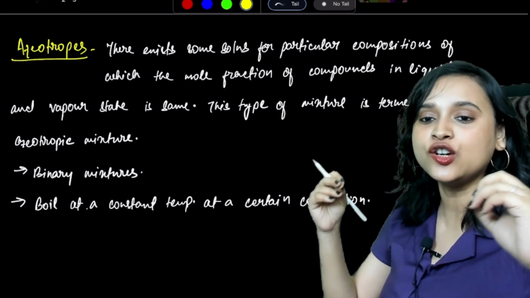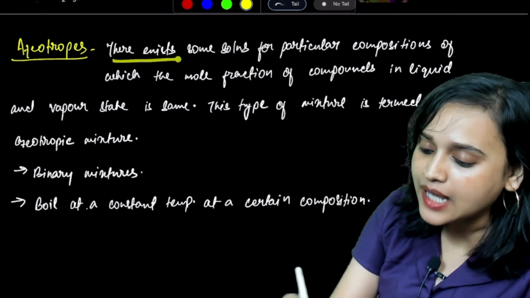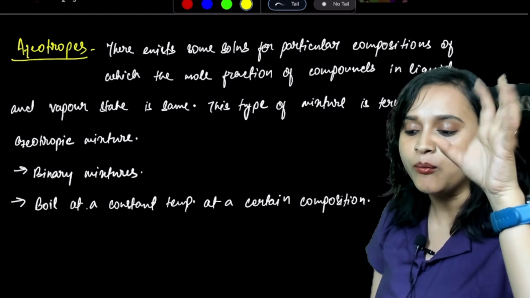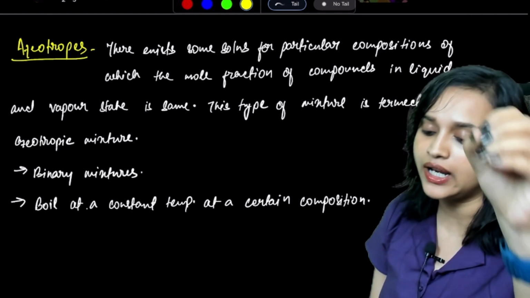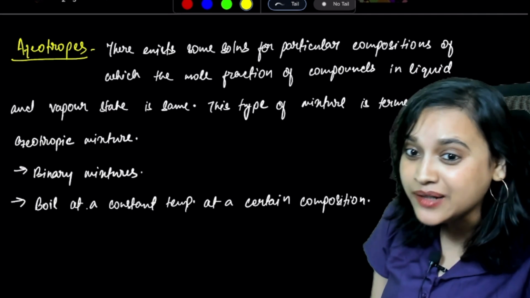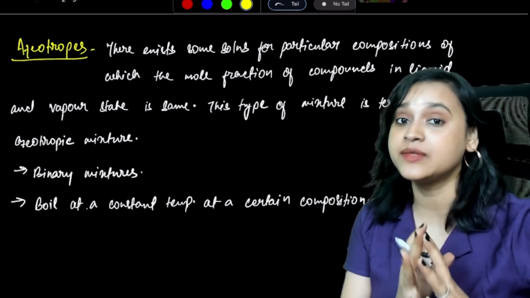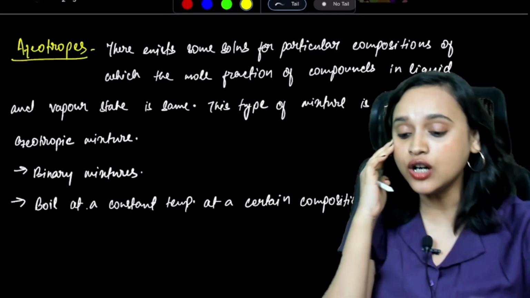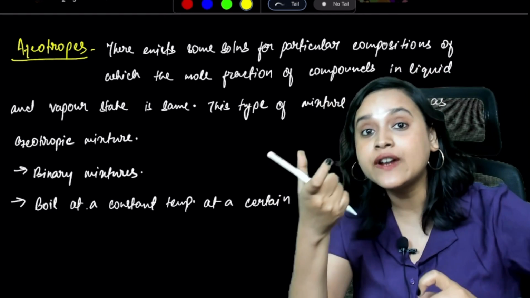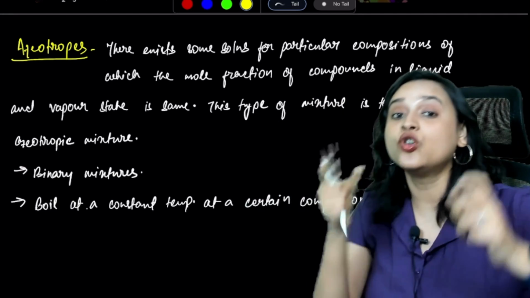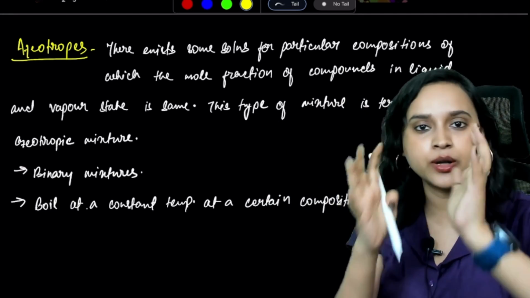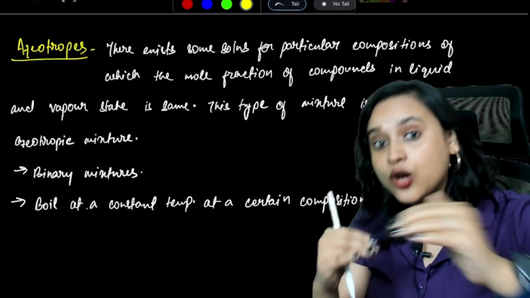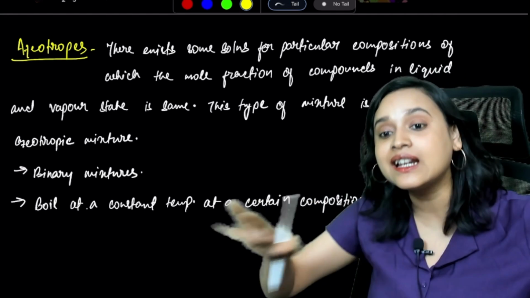Moving ahead, azeotropes. There exist some solutions for a particular composition of which the mole fraction of the compounds in the liquid and vapor state is the same. What do you mean? It means that there are some solutions for a particular composition where the mole fraction of the components in the liquid and the vapor state is exactly the same.